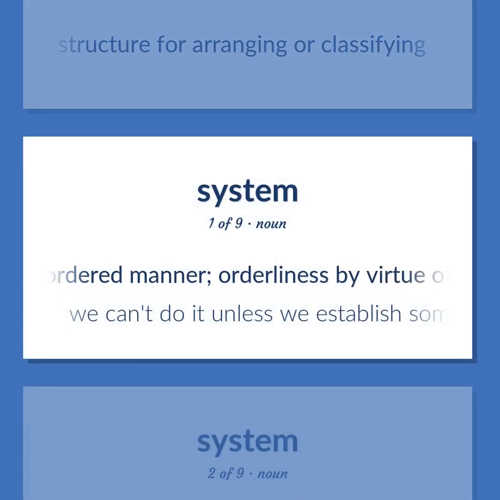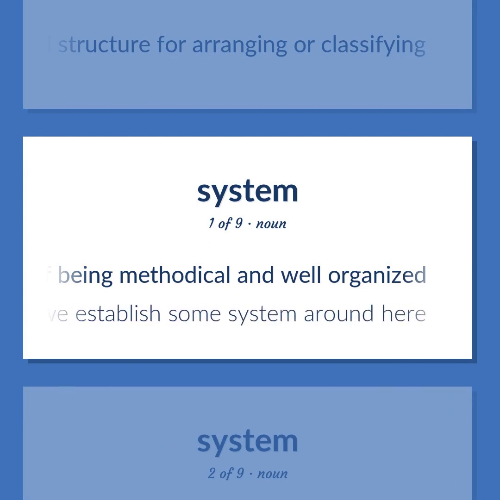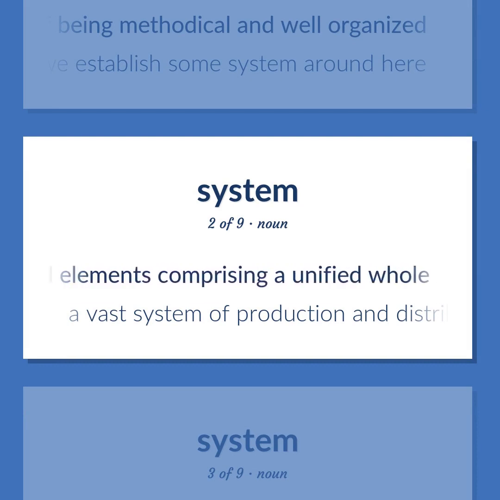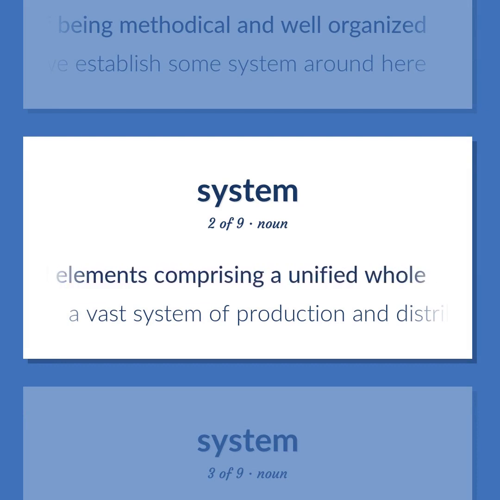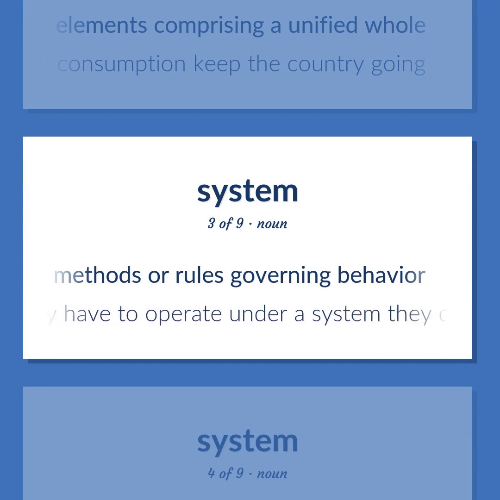An ordered manner. Orderliness by virtue of being methodical and well organized. We can't do it unless we establish some system around here. A group of independent but interrelated elements comprising a unified whole. A vast system of production and distribution and consumption keep the country going. A complex of methods or rules governing behavior. They have to operate under a system they oppose.